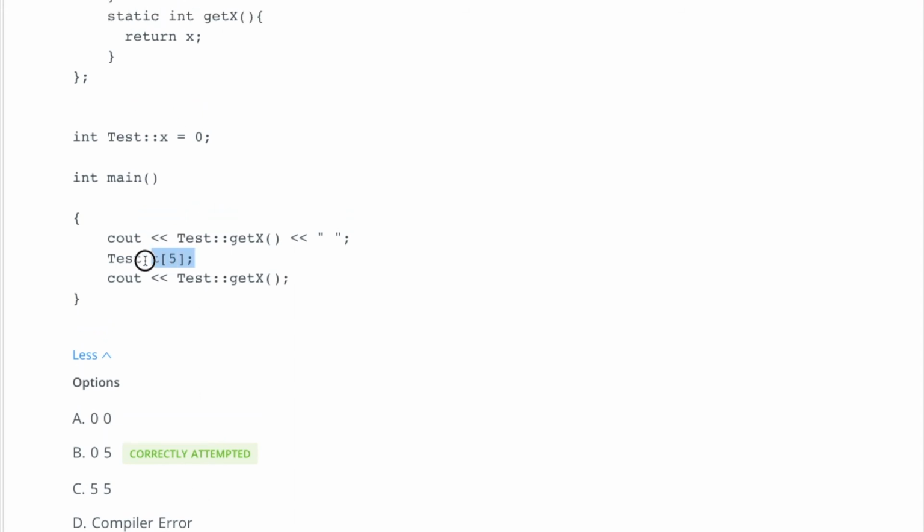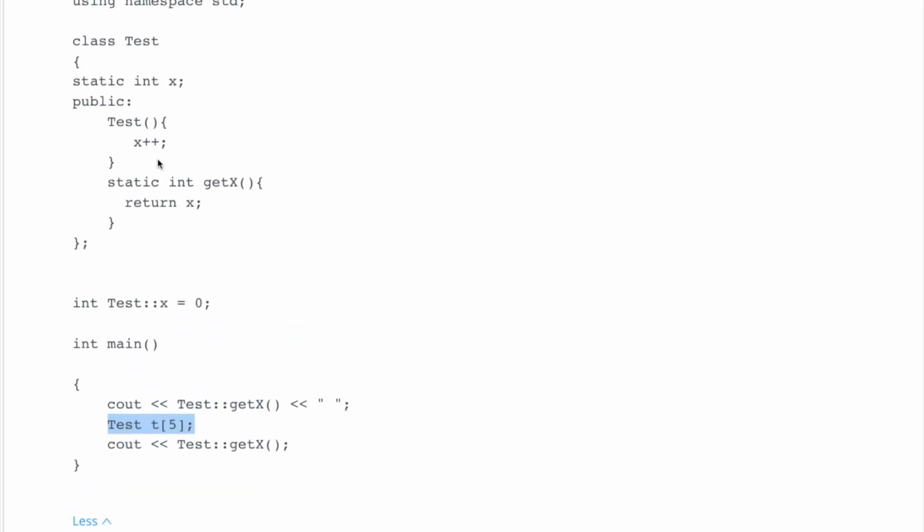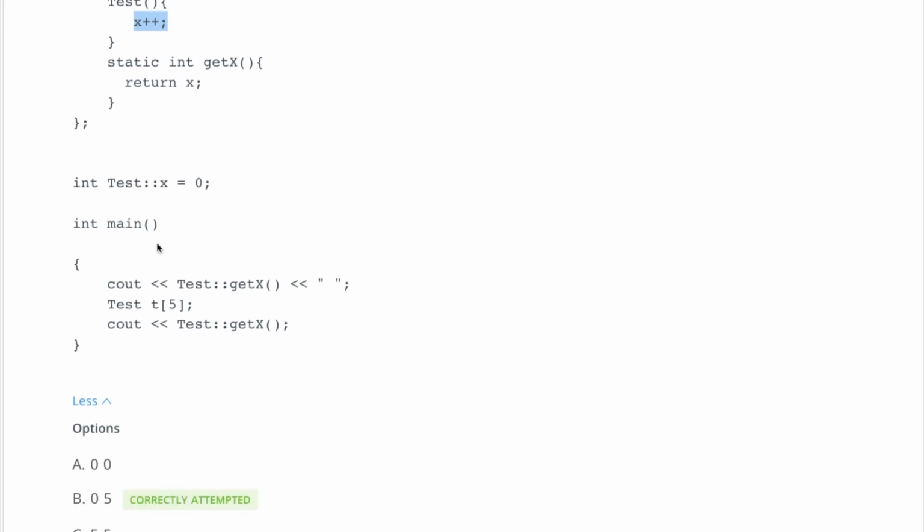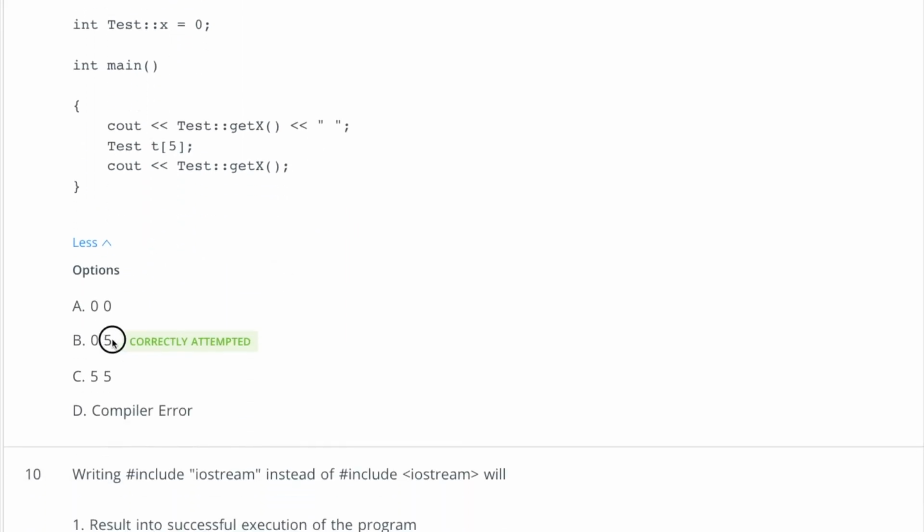But now look at this second part, we are here creating 5 objects, right? So every time an object is created, it will increment this x. As it is a static variable, it will increment x for each object. So x, 0, will become 1, then 2, then 3, then 4, and then 5, and finally we are again trying to print out x. So this B option is correct.